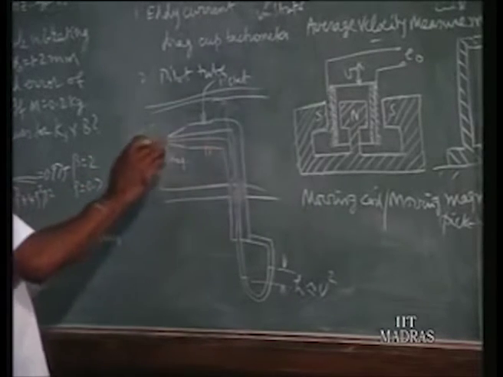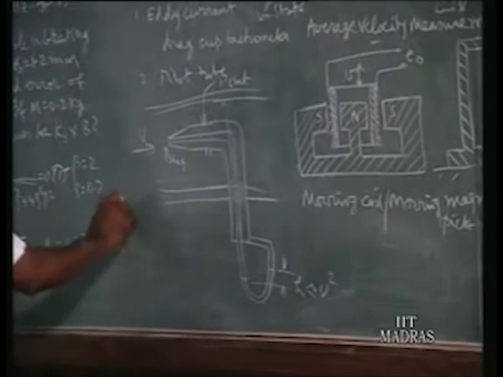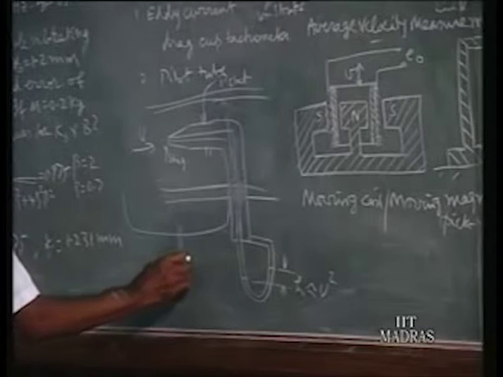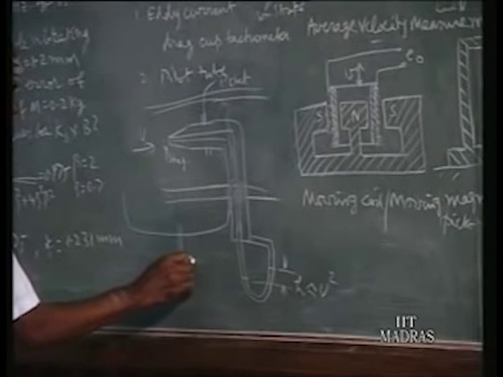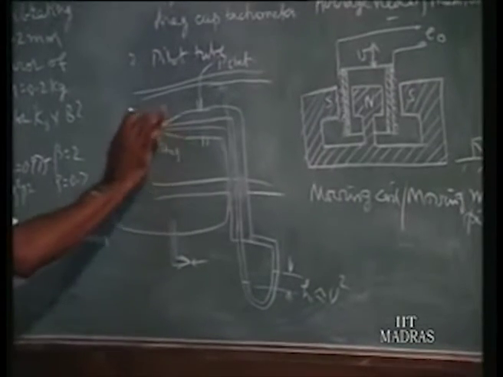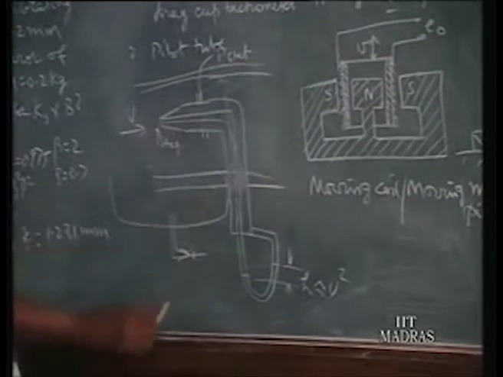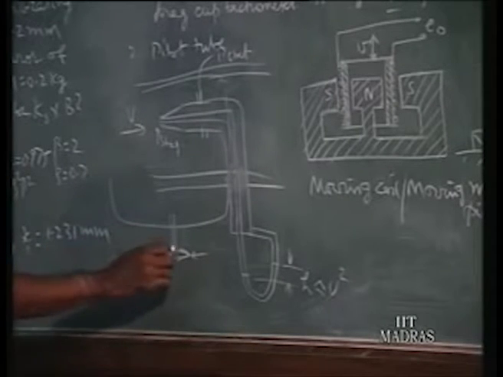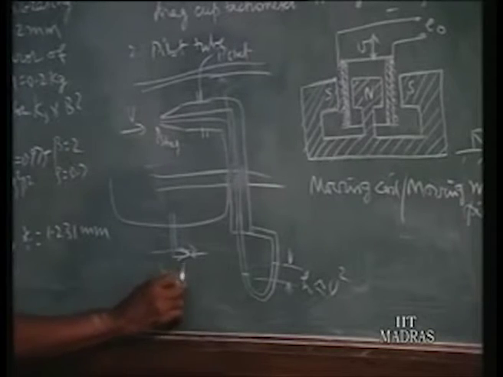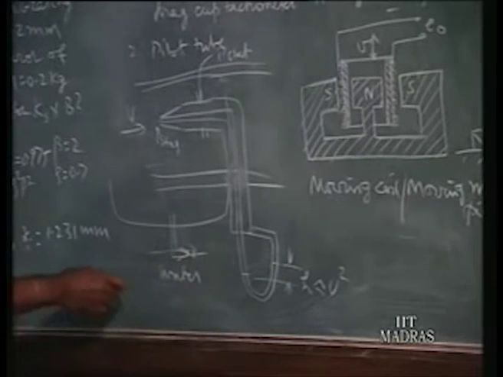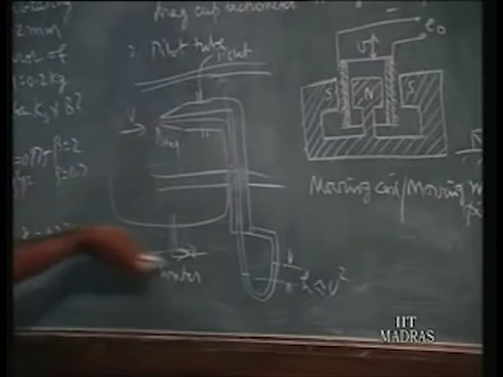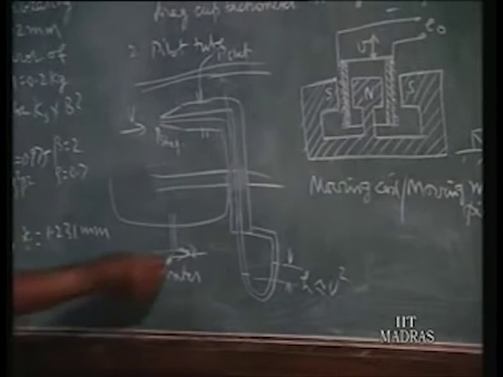But the same thing is put in a ship. In a ship like this, it will be projecting like this. So, you find now the ship is moving. So to say, in a pipe, the pitot tube is stationary, fluid is moving. When we fix it to a ship, the pitot tube is moving over the stationary water. This is sea water, stationary water, it moves. So this is the reverse of this condition. Instead of fluid moving, here the pitot tube moves, the other one is stationary, giving rise to the same effect.